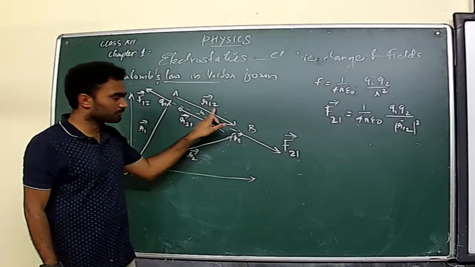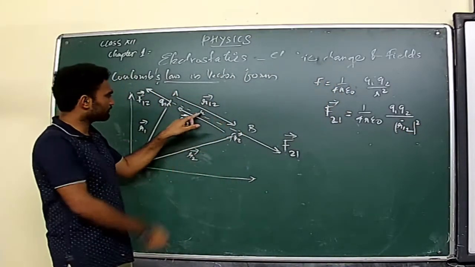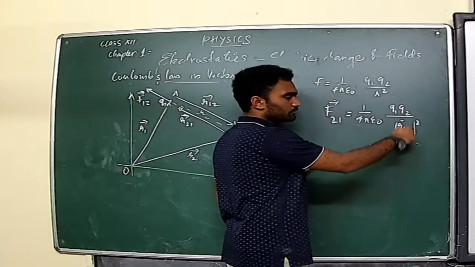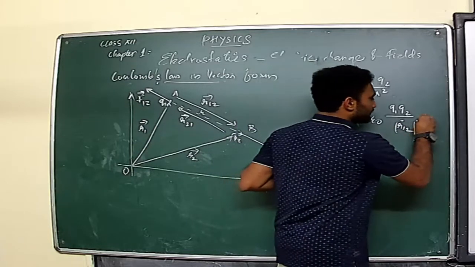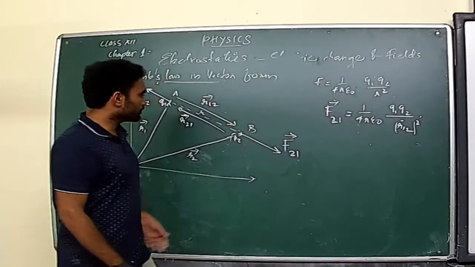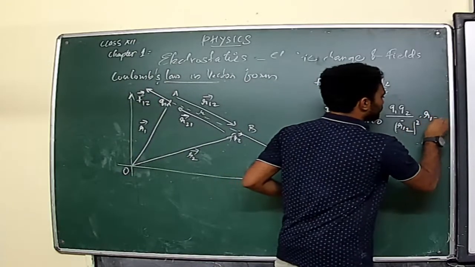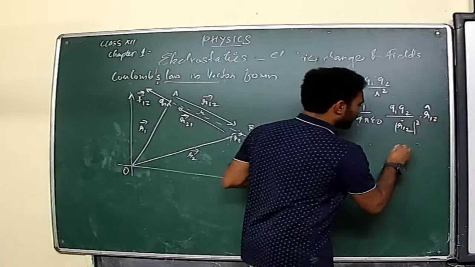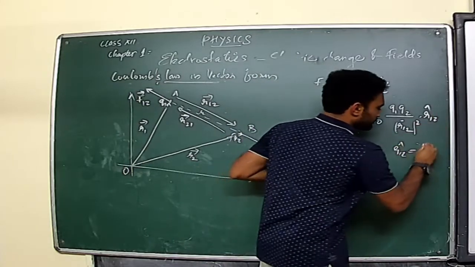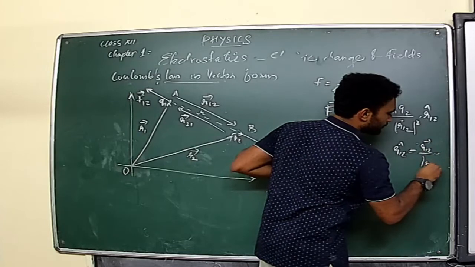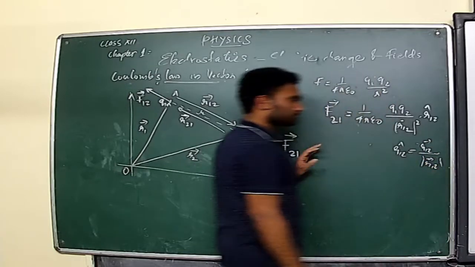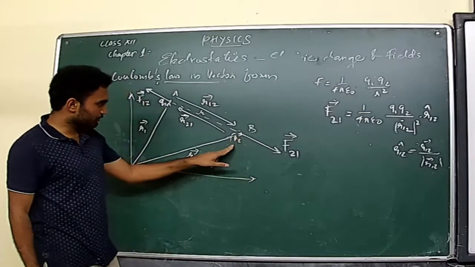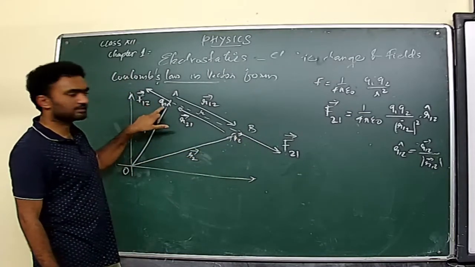The magnitude of this displacement vector, for the time sake, we are taking as R, or for a clear idea we can write it as R12, its magnitude square. It's a vector, so you have to represent it with a unit vector, that is R12 unit vector. Clear? And what is this unit vector? We know that the R12 unit vector will be equal to vector R12 divided by the magnitude of R12. Clear?